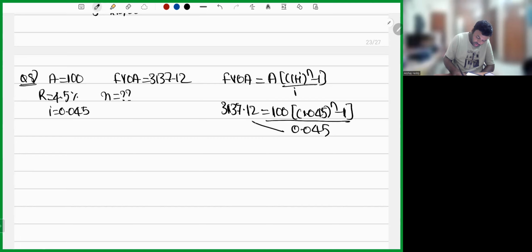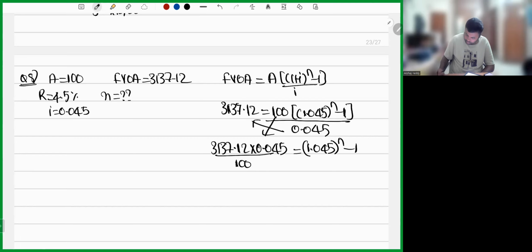Let's do cross multiplication. 3137.12 into 0.045 divided by 100 is equal to 1.045 whole power N minus 1. You will get 1.411704 is equal to 1.045 whole power N minus 1.